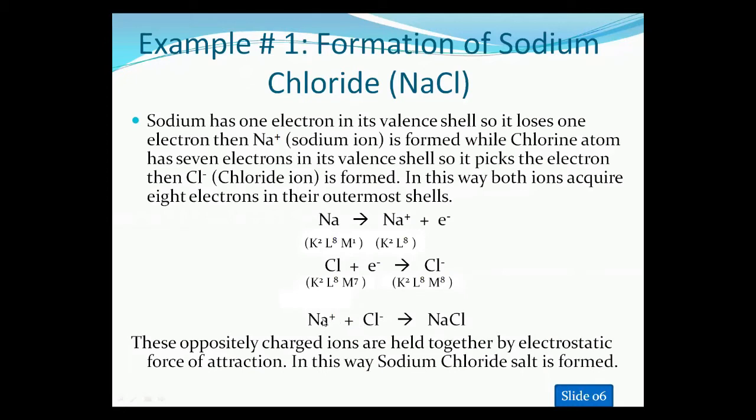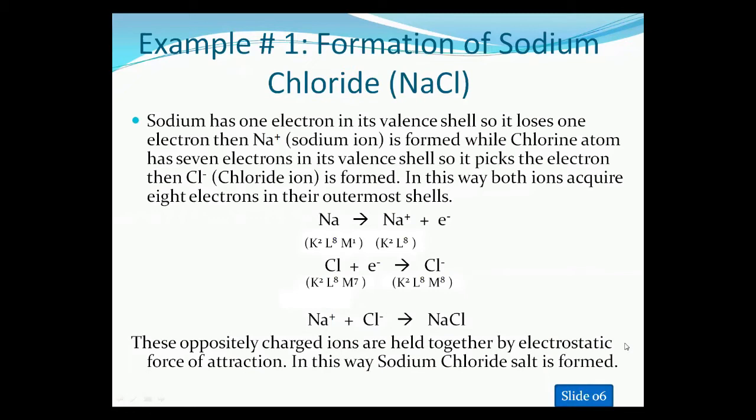So these opposite charges, positive and negative, have a force of attraction between them. This force of attraction creates an electrostatic force between these two atoms and forms a bond, which is an ionic bond, and sodium chloride is formed. I hope you got it.